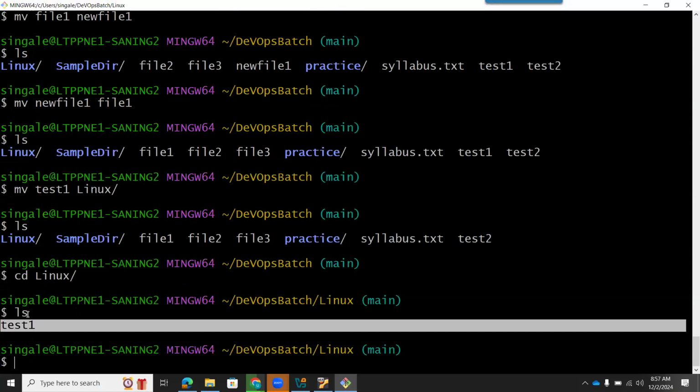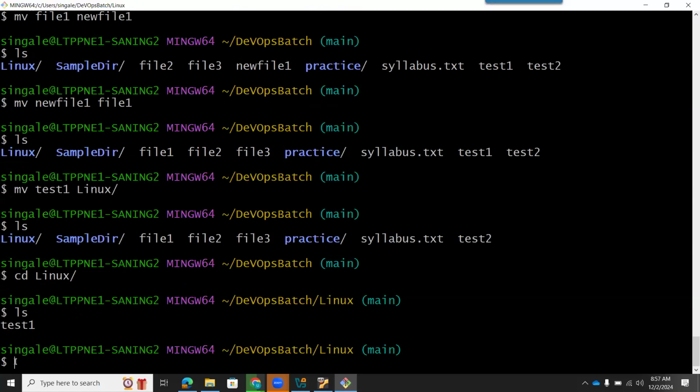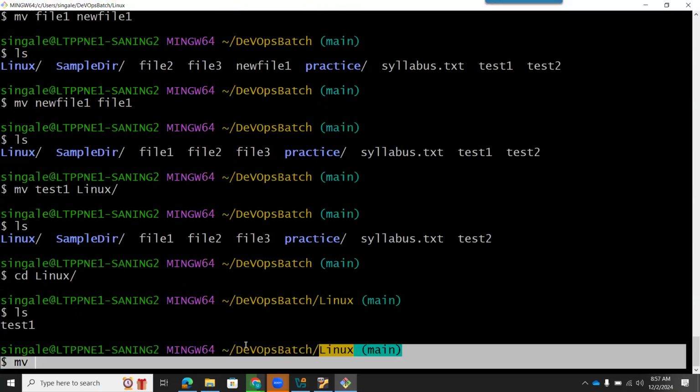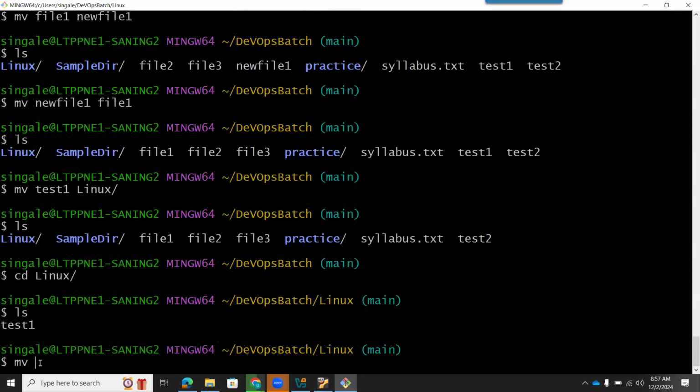If you don't understand how I have moved, let me move this file again. I will use the same command, mv. Now observe carefully where I am. I am at Linux. So mv, I will type test1, and where do I want to move this file? I want to move this to the DevOps batch, right? So then I need to give the entire path.